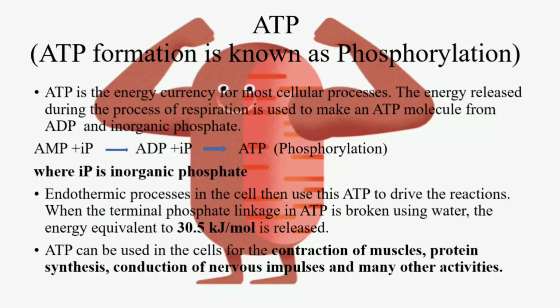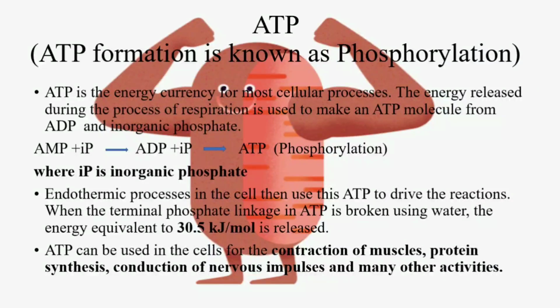What do you mean by di? Di means two phosphates. Adenosine diphosphate attaches with another inorganic phosphate and now it will form ATP, adenosine triphosphate. This process of ATP formation is known as phosphorylation, where IP stands for inorganic phosphate.